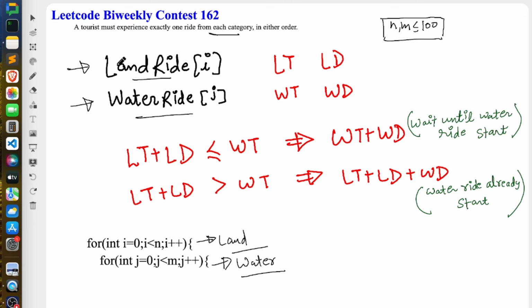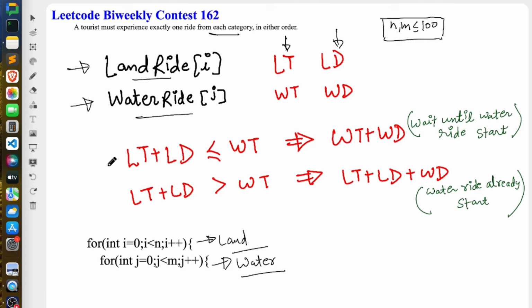So now let's take the case when we are doing land first and then water, right? There are two pieces of information given for each ride: the time when it starts and the duration. Let's say for the land ride, the time is LT and duration is LD. For the water ride, let's say the time is WT and the duration is WD, right?